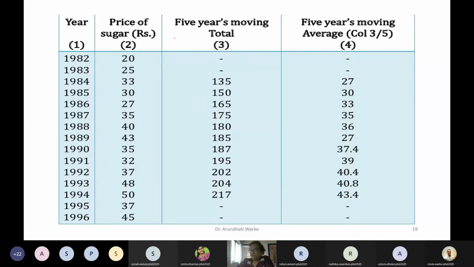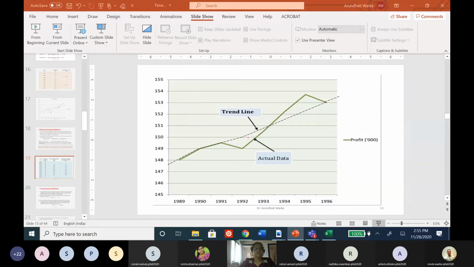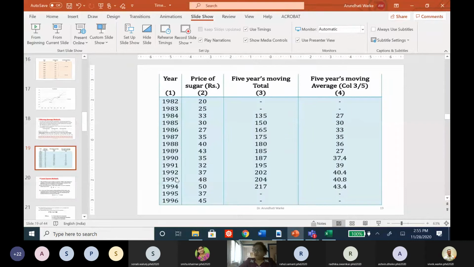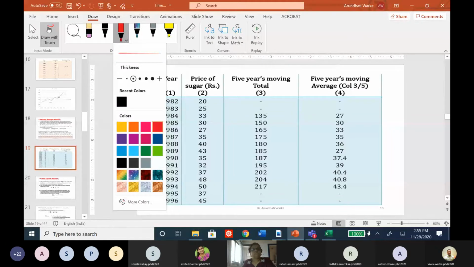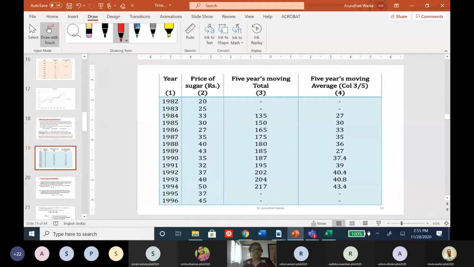Now what does it mean by 5 years or 3 years? What is the meaning of 5 years or 3 years? For calculating the average, we consider successive years, eliminating one year from that.